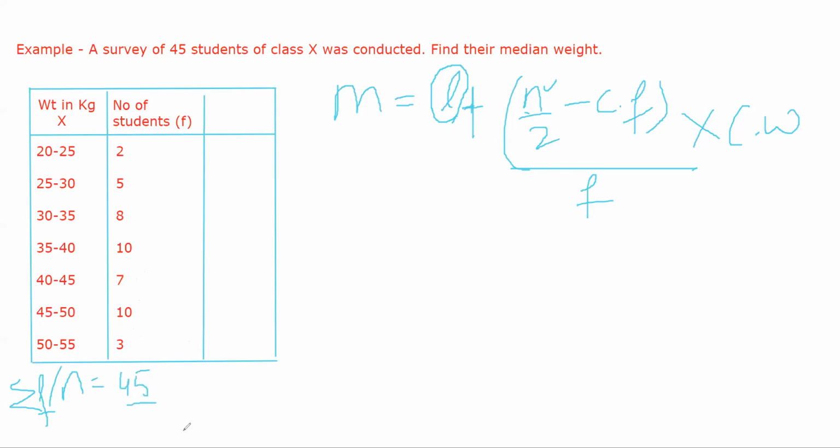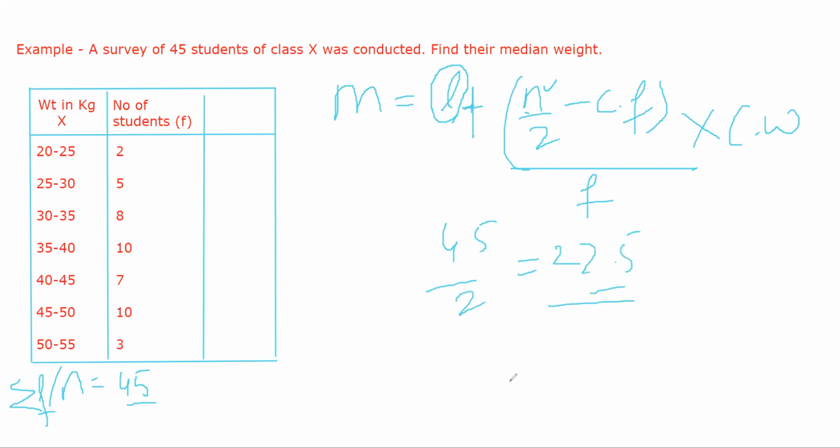So the summation of frequency is known, meaning there are 45 students in total. Now we do N by 2 because we try to find the average number of students present in the class. So 45 by 2 is 22.5.